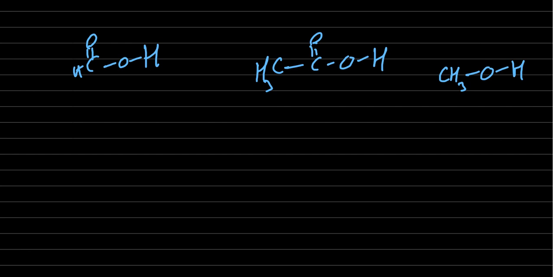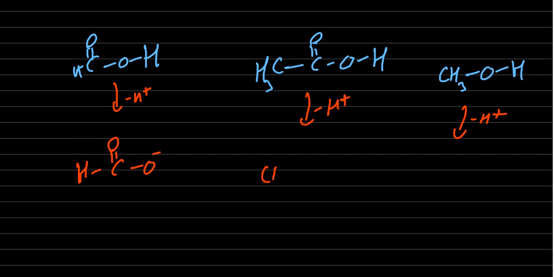Okay, here what you will do, just after releasing H plus, you write the conjugate anion. Here H C double bond O minus, here CH3 C double bond O minus, then CH3O minus. I think this much everyone understood.